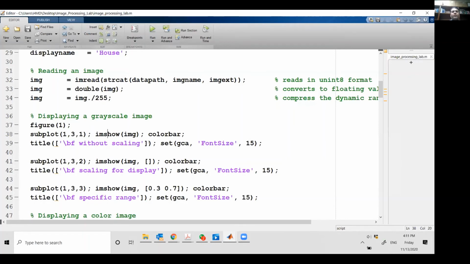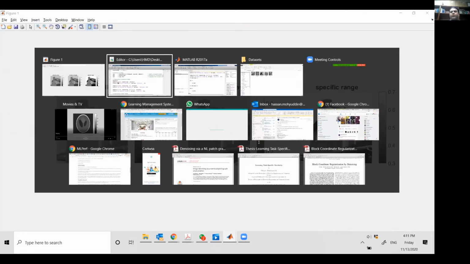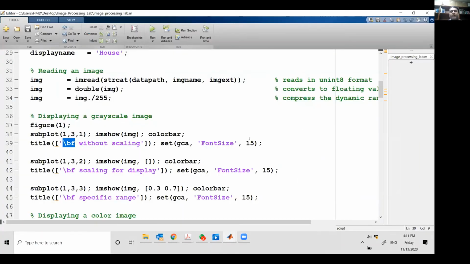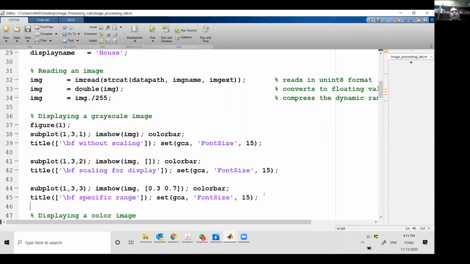And this is just to put the title. /BF is for bold font. You can see that the font is bold here. And this is just to adjust the font size. So again, these are just some commands that I'll leave it for you to actually play with. So this is the first set of commands that I've talked about, that once you have read the image, how do you display that grayscale image on MATLAB?